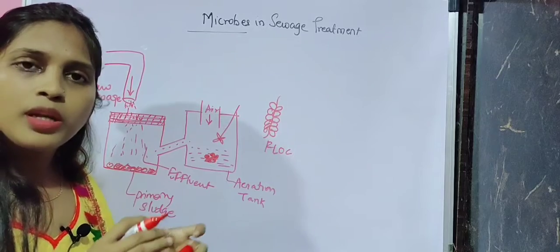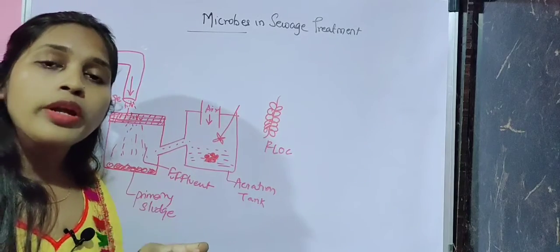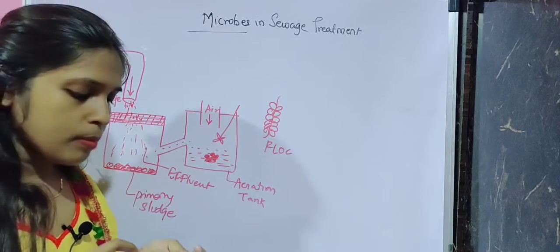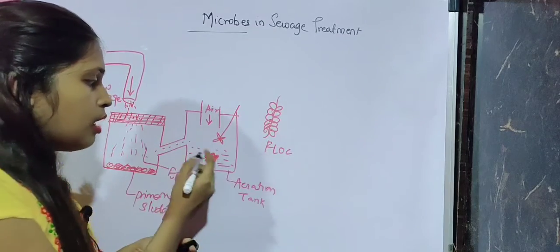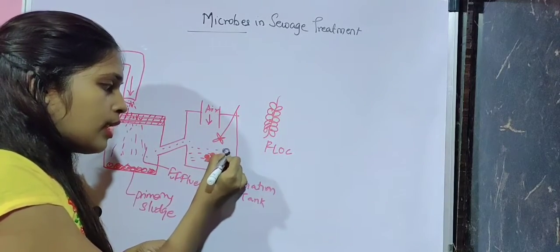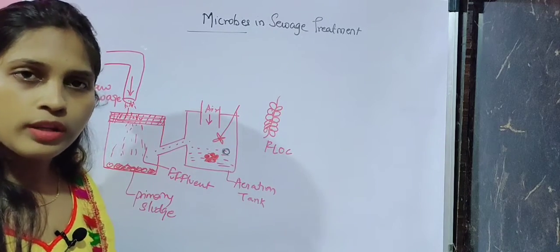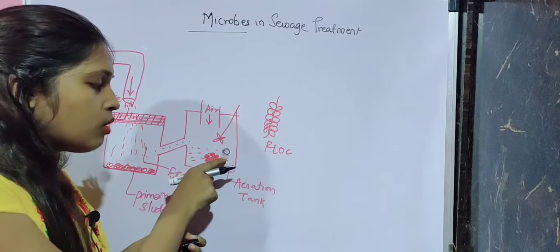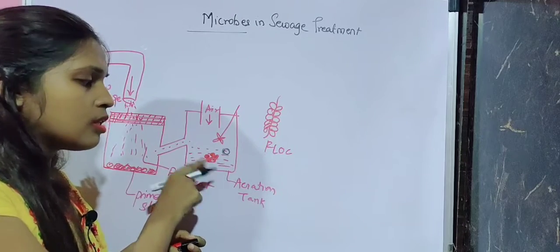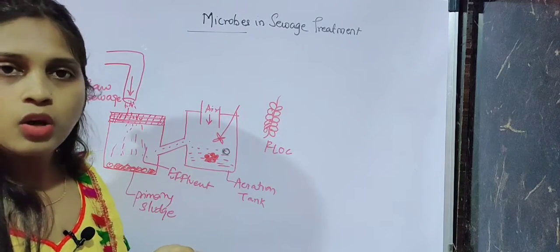Now this microbial structure is going to consume the organic matter present in the effluent. Say for example, this is the organic matter which is to be treated or consumed by the microorganism. To treat this organic matter, the microorganism requires oxygen.